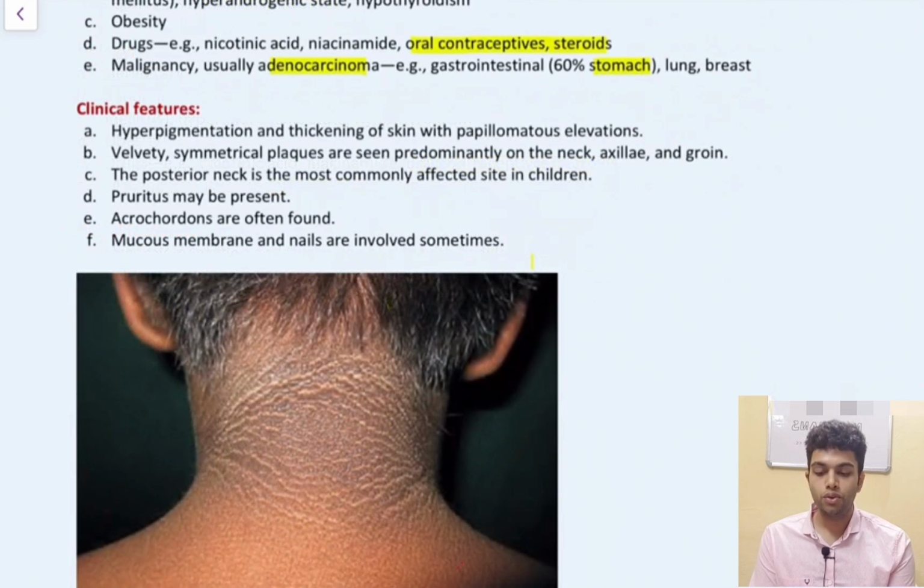Now coming forward to clinical features. Hyperpigmentation and thickening of skin with papillomatous elevation is seen. Velvety symmetrical plaques are seen predominantly on the neck, axilla and groin. The posterior part of the neck is the most commonly affected site in children. Pruritus may be present. Acrocodons are often found. Mucous membrane and nails are sometimes involved.